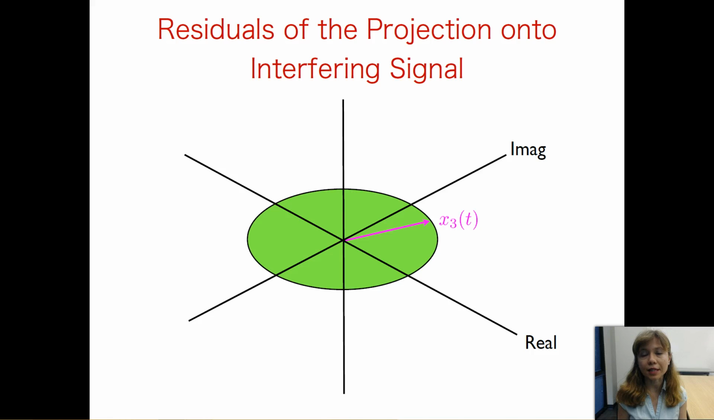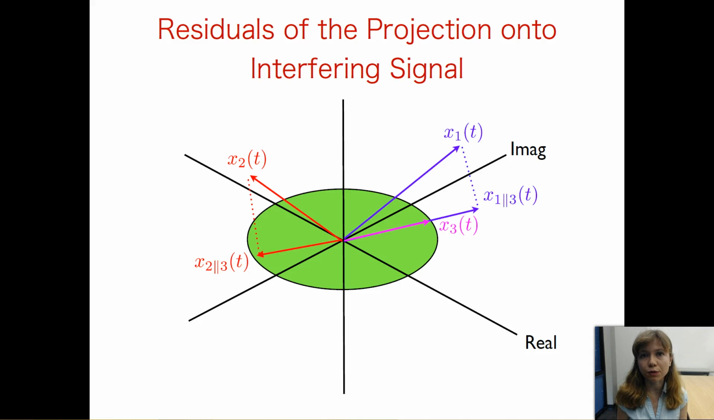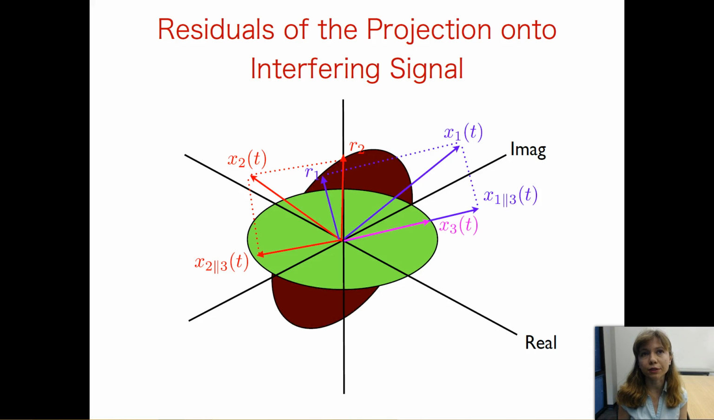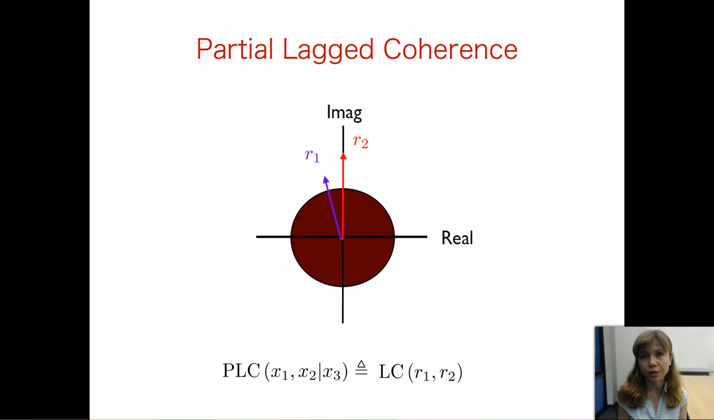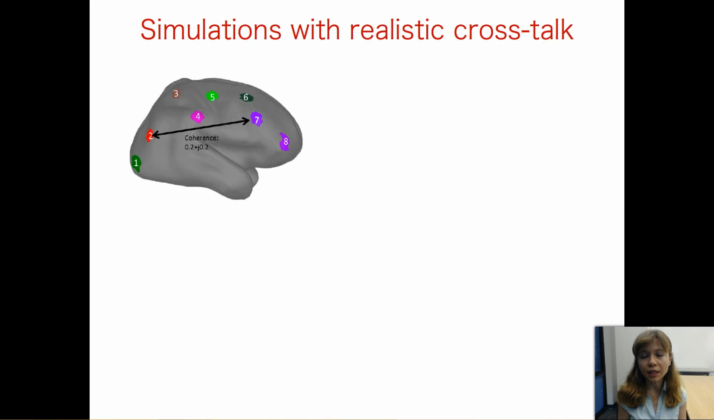So let's represent the interfering signal X3 in the complex domain. And we plot our two complex signals of interest, and we project these two signals onto this interfering signal. And then we compute the residuals. And finally, we compute the lag coherence between these two residuals and call it partial lag coherence between X1, X2 given X3.